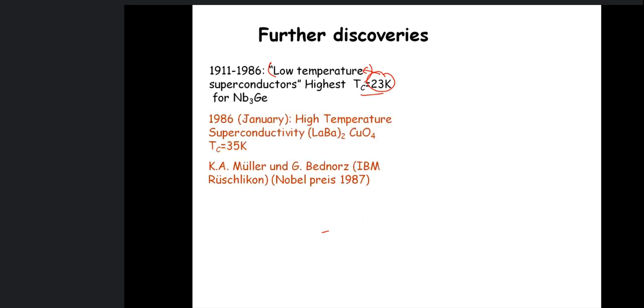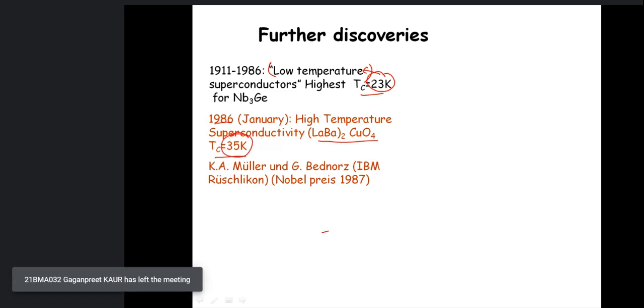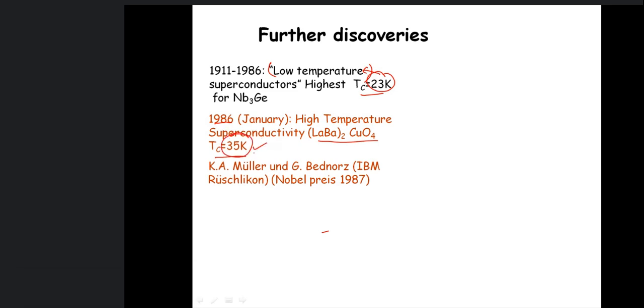Then a transition came, in 1986, to high temperature superconductors, when people started working above this, that is 35 Kelvin. Any superconductor whose critical temperature is above 35, we put under this category, high temperature superconductors. And this is lanthanum barium copper oxide. This is a bad conductor at room temperature, but it can be made a superconductor at 35 Kelvin.